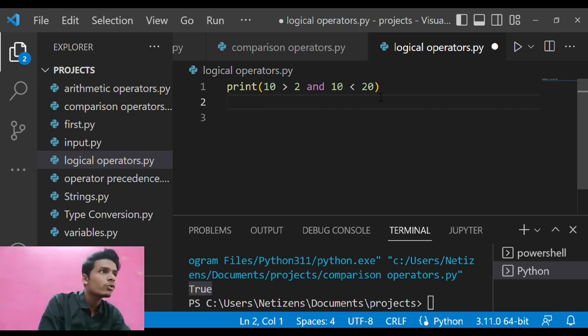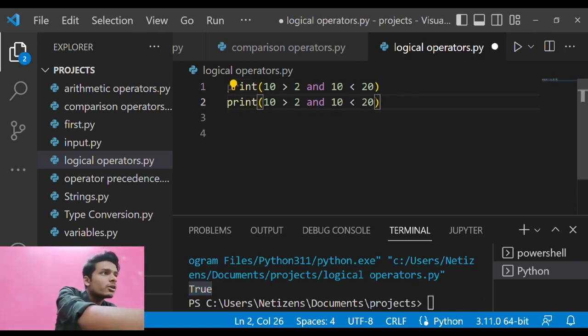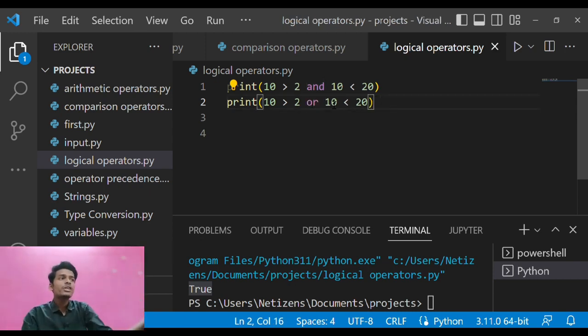Suppose I just want to print if 10 is greater than 2 and 10 is smaller than 20. So both expressions will be considered here. If both conditions are true, then only it will print True. On the other hand, if I copy and paste it here and type in or, that means if any of these two conditions, like 10 is greater than 2 or 10 is smaller than 20, becomes true, it will print True.